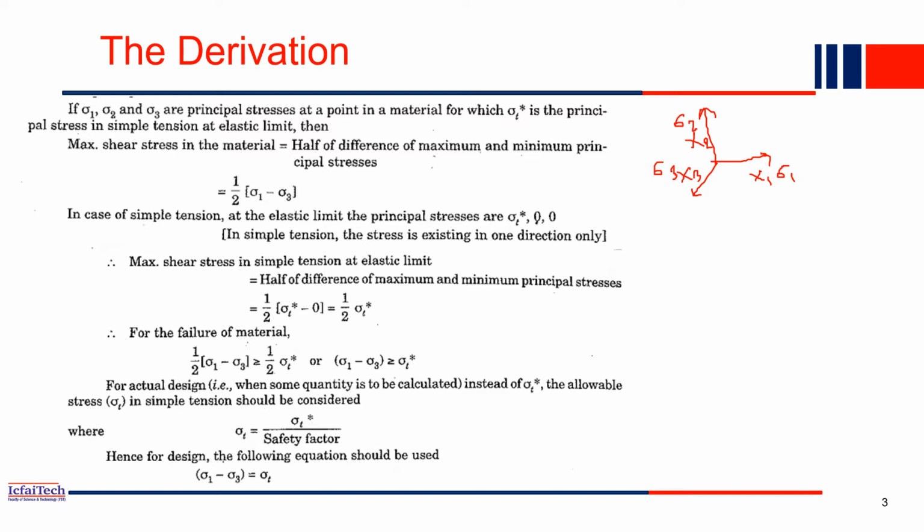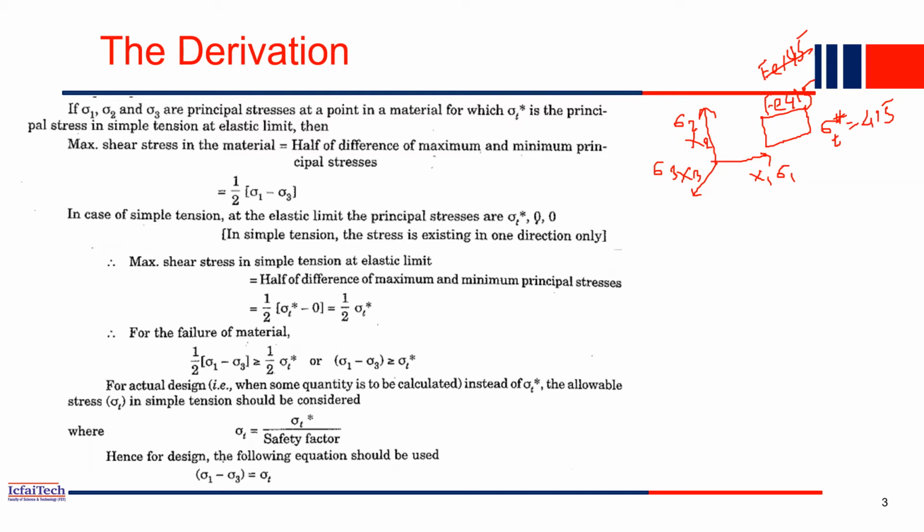And that body may be made up of any material, but for this example let's say it is made up of steel, and that too steel Fe415. Steel Fe415 is actually used, so this is the material strength. So sigma t for this material is given as 415, right? And sigma 1, sigma 2, sigma 3 are the principal stresses in the three directions.